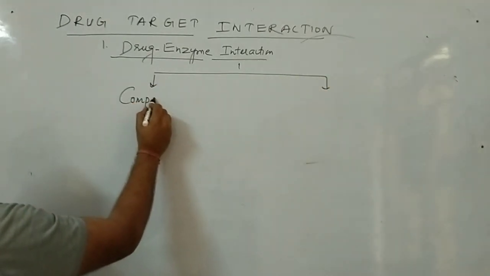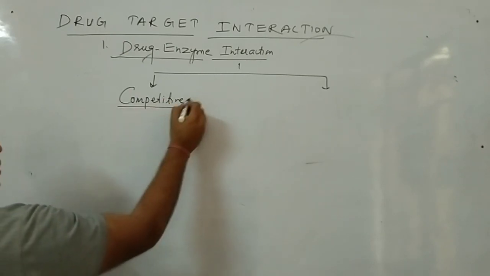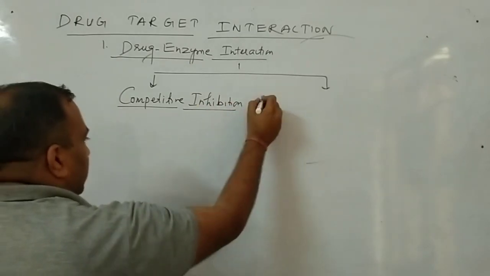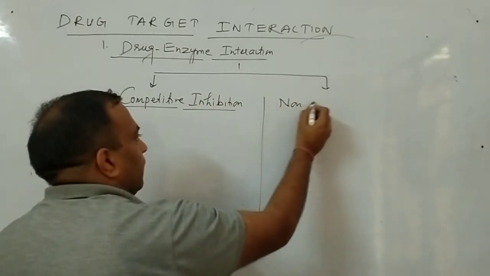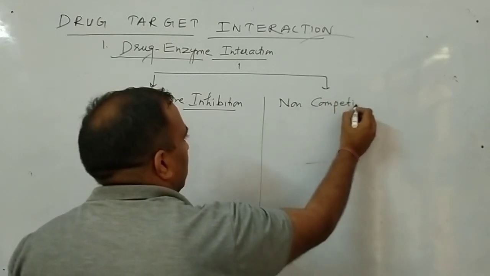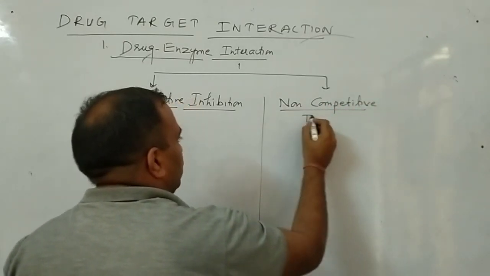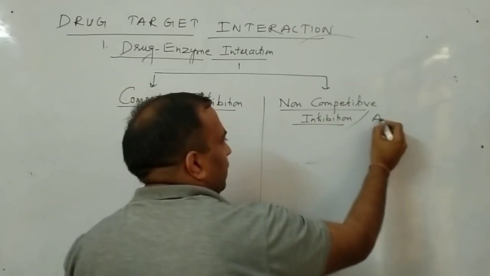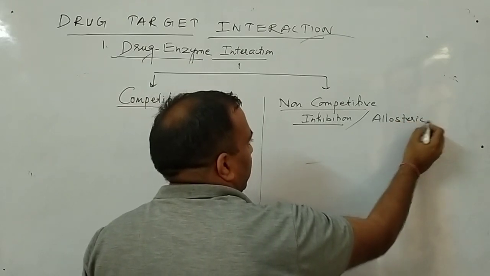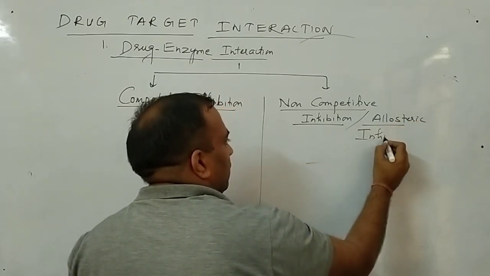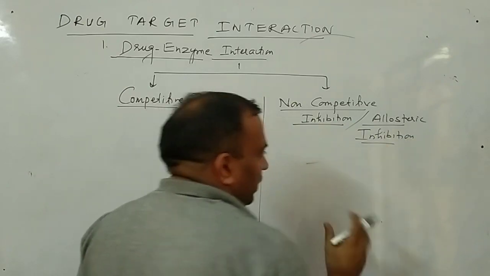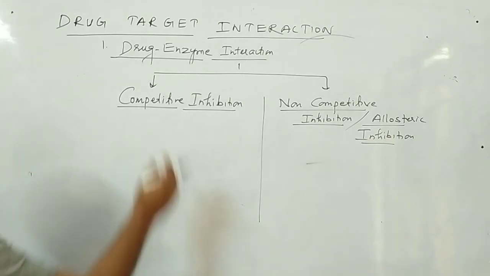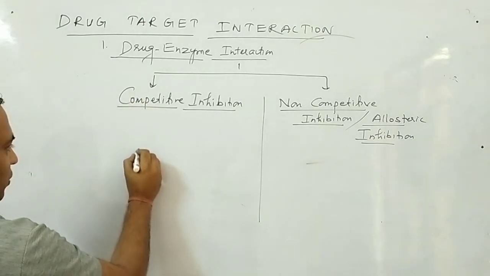First is competitive inhibition, and second is non-competitive inhibition, also said to be allosteric inhibition. Now listen, both these relate to the enzyme activity. So just see what happens carefully. This is your enzyme.